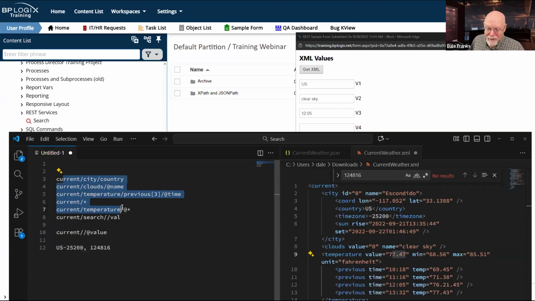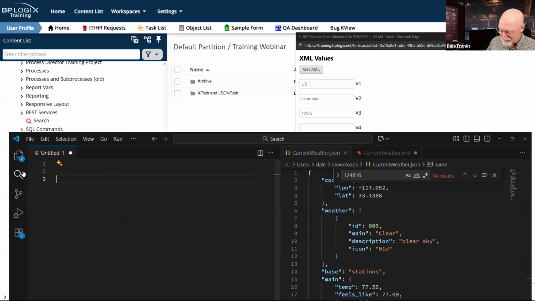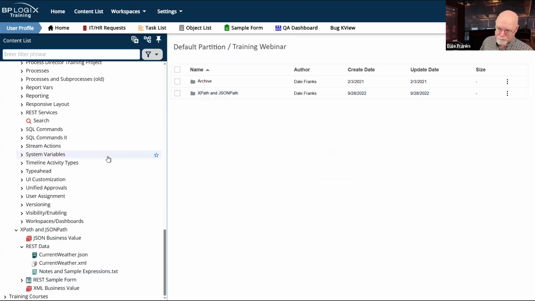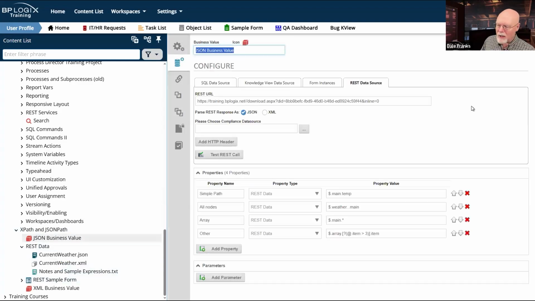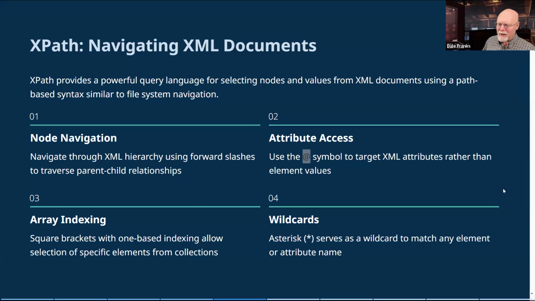However, there's an excellent chance that you will not be returning XML. You will be returning JSON, in which case XPath is not going to work for you. You're going to have to use something called JSON path. So let's take a look at our JSON business value. And by the way, one of the nice things about having notes is that I can be sure that I've covered everything that I want to cover.